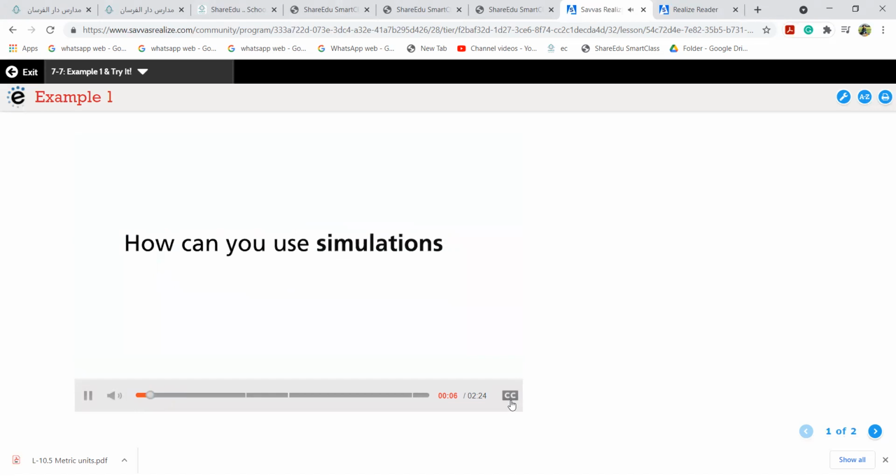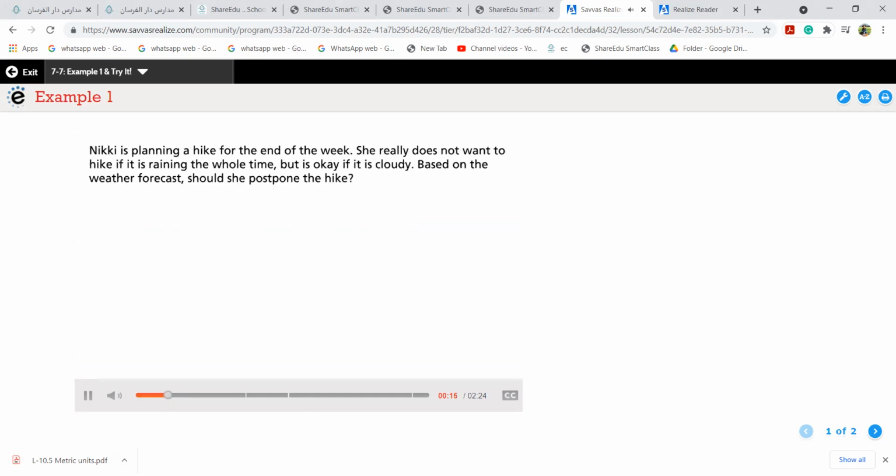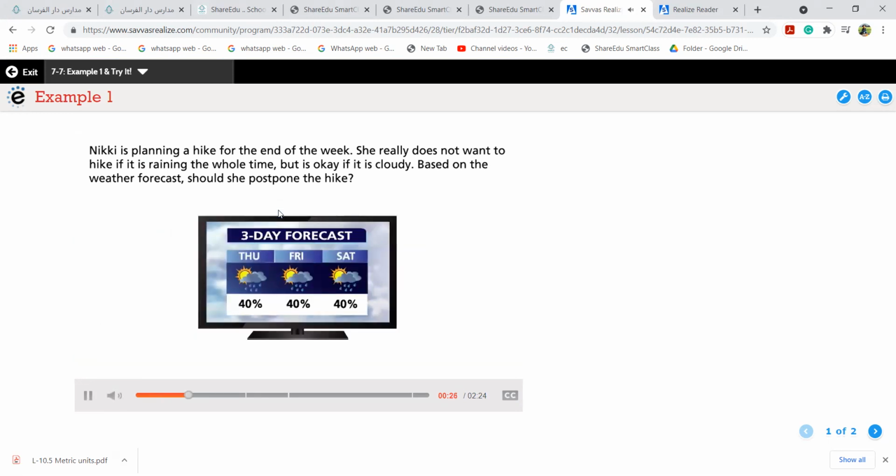How can you use simulations to determine the probability of events? Think about this question during the lesson. Nikki is planning a hike for the end of the week. She really does not want to hike if it is raining the whole time, but is okay if it is cloudy. She is planning for a hike, but what is the condition? If the whole week is not rainy, if it's cloudy, she will plan for the hike in the weekend. So based on the weather forecast, should she postpone the hike or not? What do you think, girls?